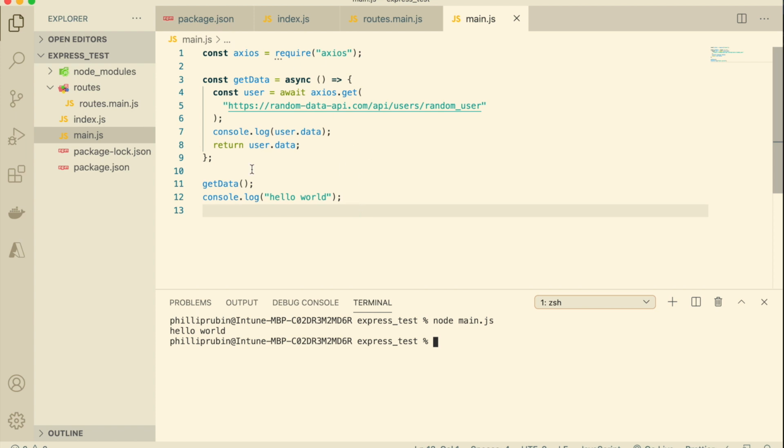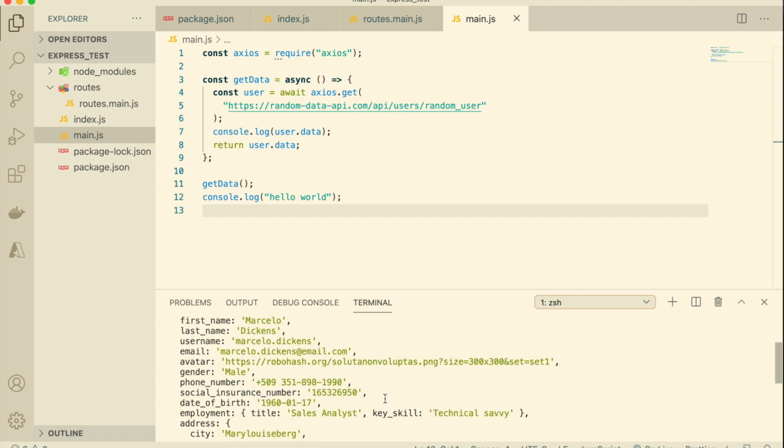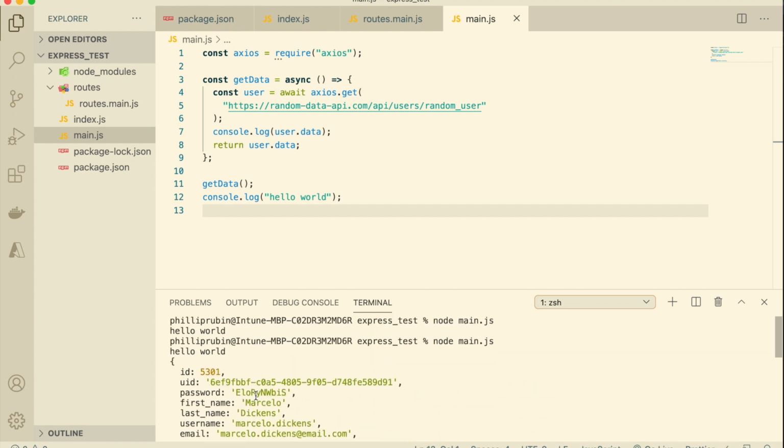What it will do is begin executing this. While it's waiting for the response, it will execute this console.log, and then when this finishes up, it will console.log it. And that is what async await empowers you to do. And if we do our node main.js, you will see that we got our hello world before our console.log user.data.